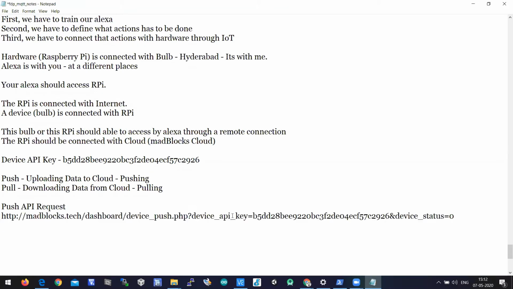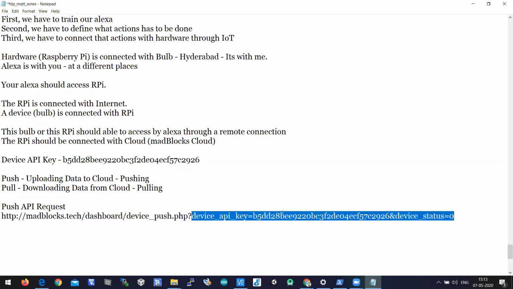When you look at this push API, what does it have? It holds two parameters here: one is the device API key, the second one is device status equal to 0. So the status 0 is pushed to this API key, and that 0 will be uploaded to the cloud.